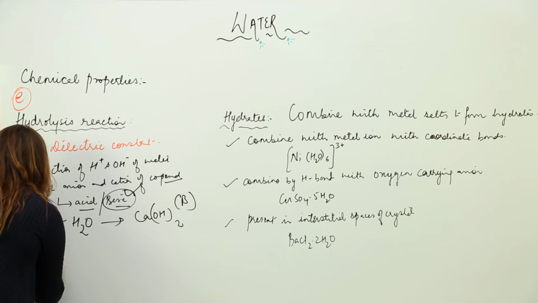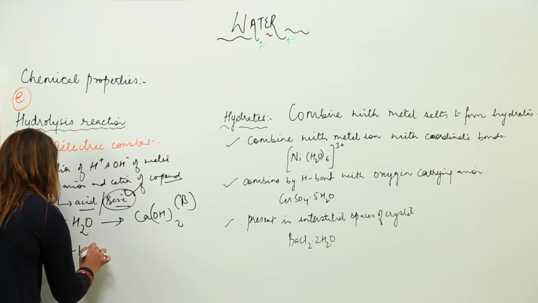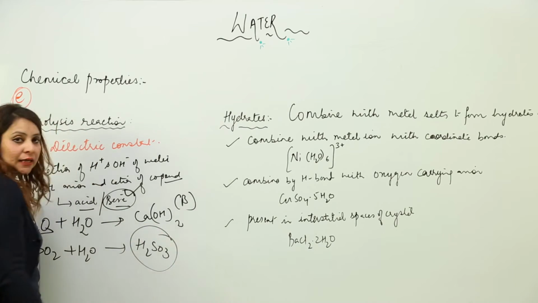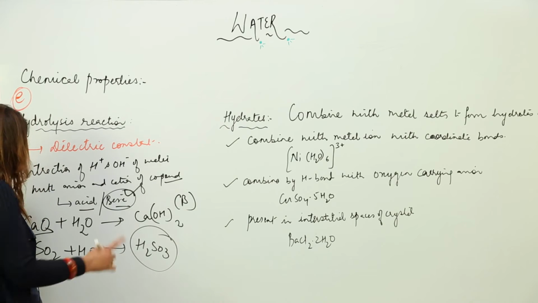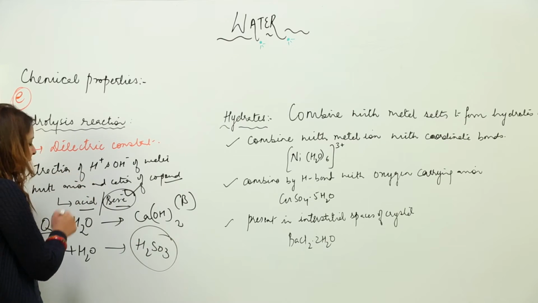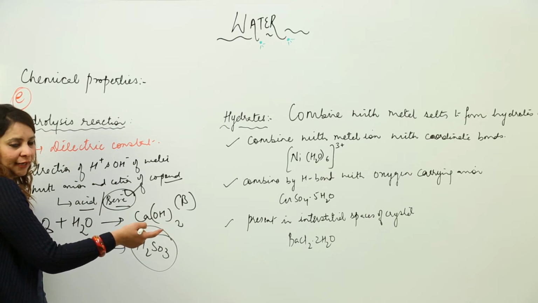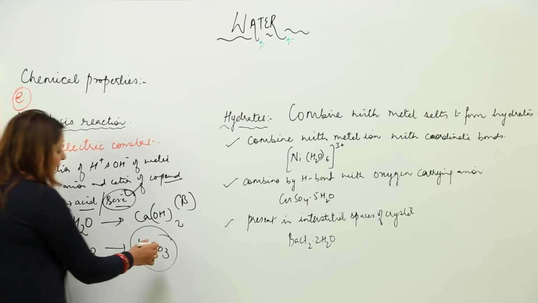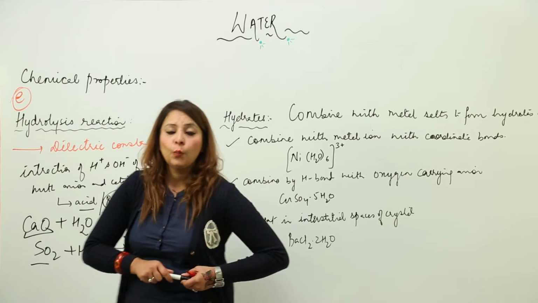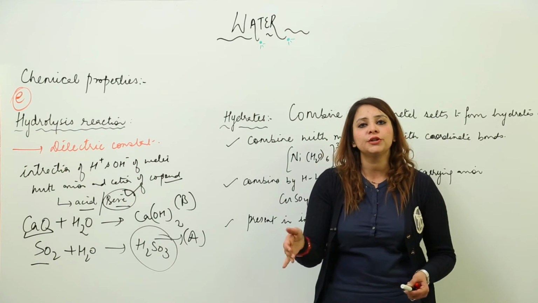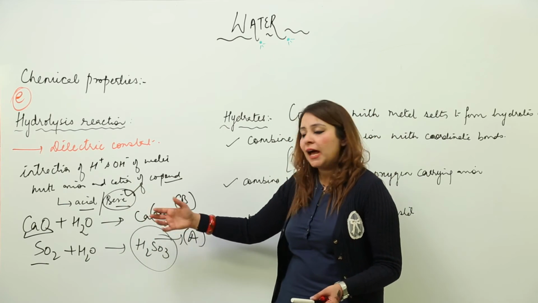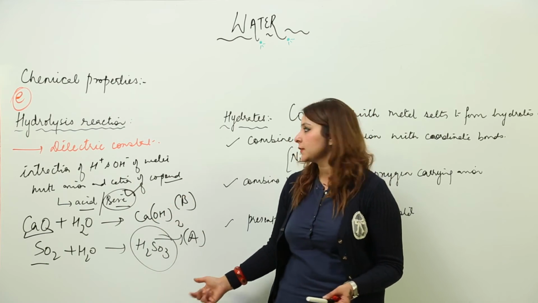Another example, suppose SO2 plus water. SO2 when added to water forms H2SO3, that is sulfurous acid. Again, when you add an oxide to water, you don't get H2. Otherwise, when you add metal to water, you get hydrogen released. So this is, as you know, acidic in nature. This kind of reaction, where we have interaction of H and OH of water with the anion and cation of the compound, is why it dissolves and forms a new substance.